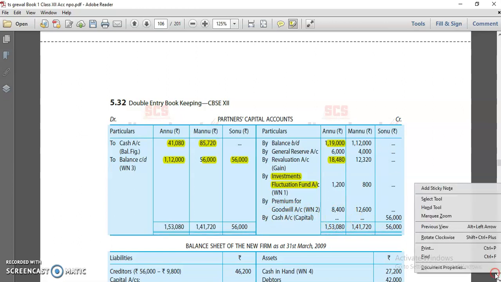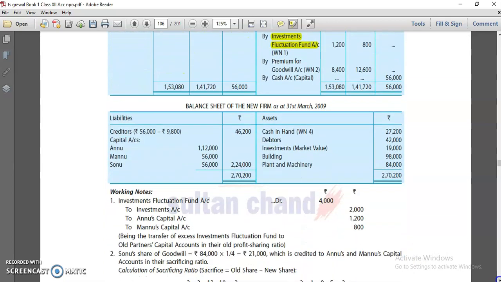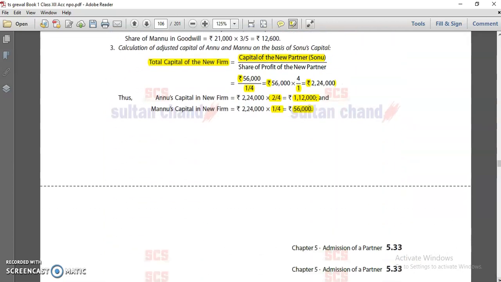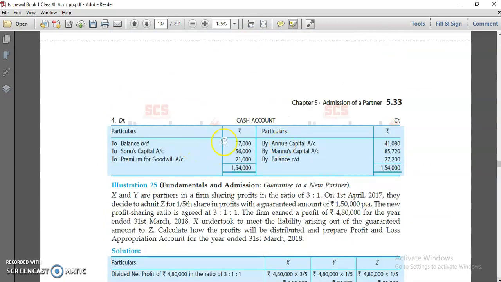Now what we have to do, make a cash account. To balance brought down, this is your cash which is given in your old balance sheet. 56,000 brought in by new partners, 21,000 is brought in by new partners as a premium for goodwill. It means cash is receiving, so it comes into the debit side. Debit what comes in, credit what goes out.